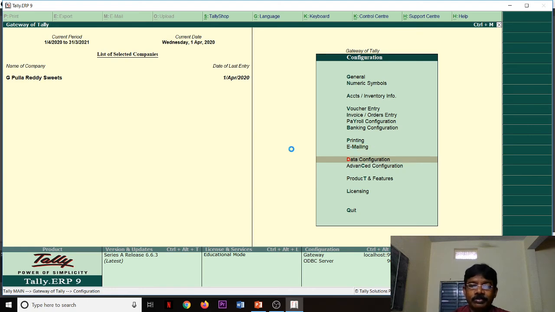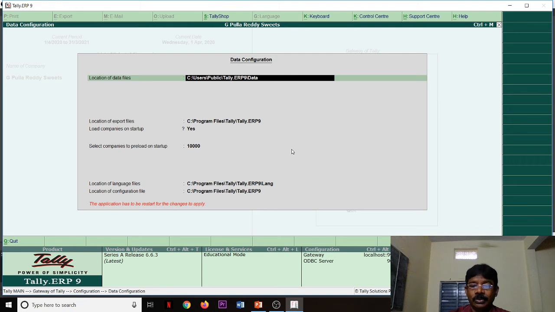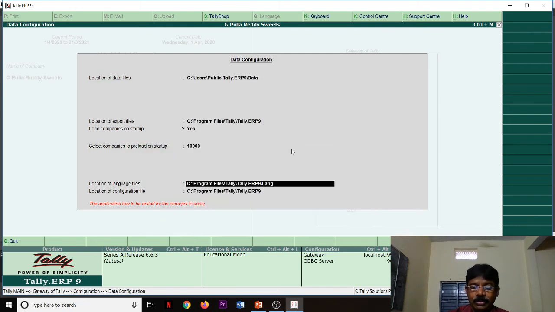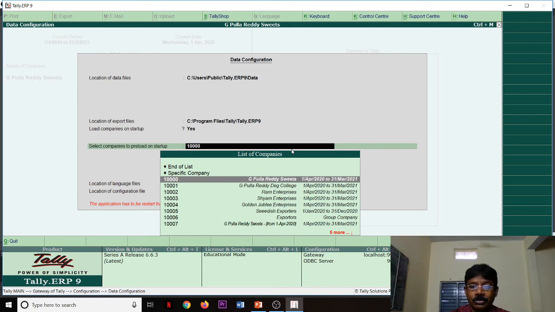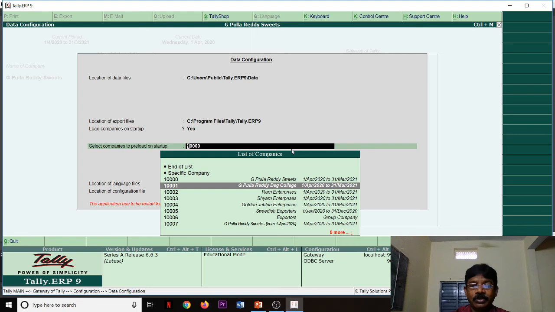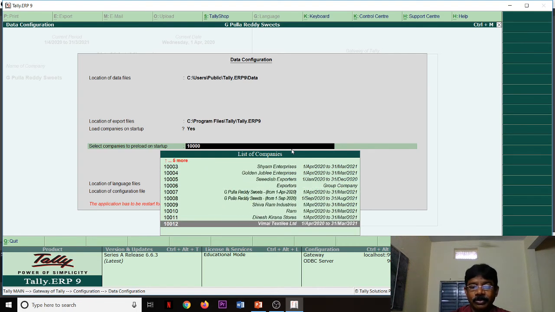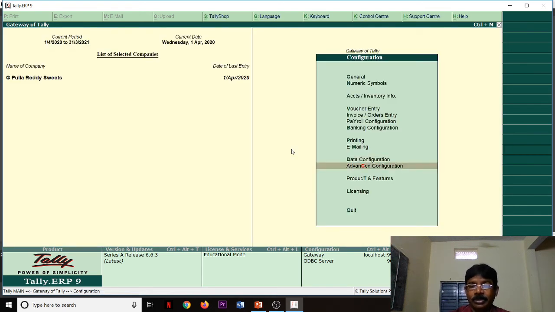Data configuration. You see this back. Can you see the number and name of the companies? Starting company is Suites. Next I created one with college. And another one is Ram Enterprises. Name and everything. But in the folder you will find only numbers, not names. That is data configuration.